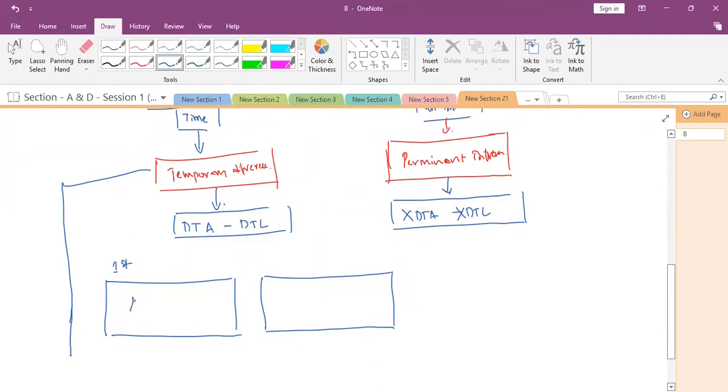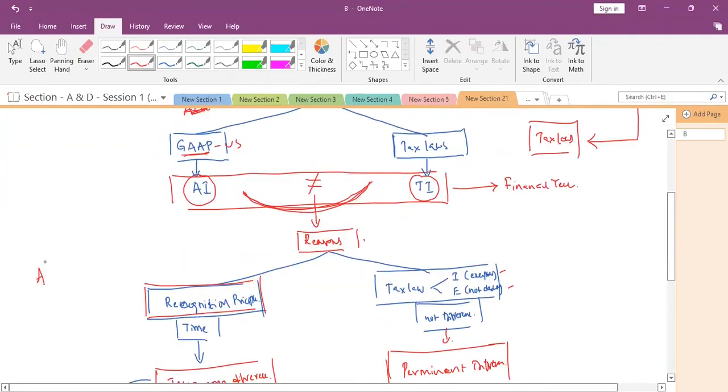In the books of accounts, the recognition of revenue, the recognition of expenses, or the matching of expenses might be early.